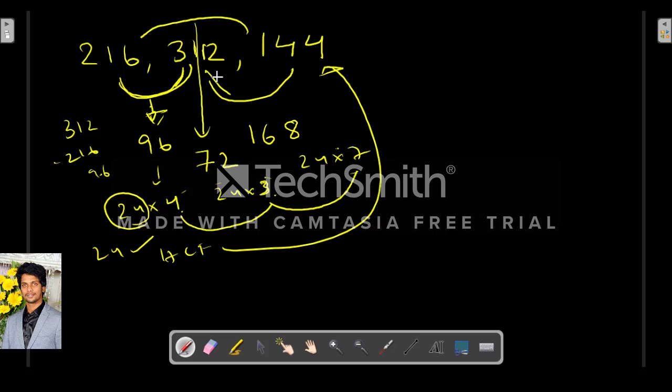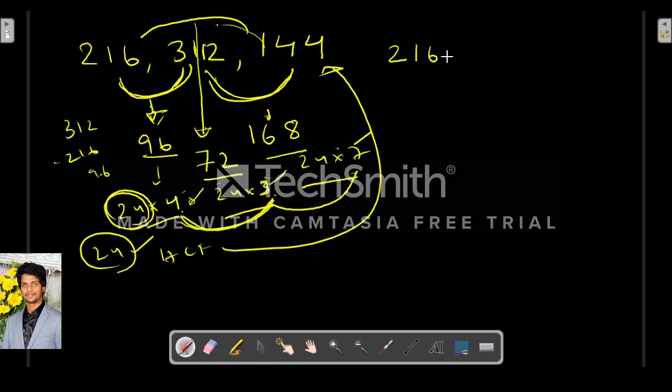So here we get 96, here it is 312 actually, here we get 168, and with these two we get 72. When we rewrite this, 96 is 24 into 4, 72 is 24 into 3 and 168 is 24 into 7. Among these 4, 3, 7 are all co-primes, other than 1 there is no common factor. So in this case 24 will be our HCF.